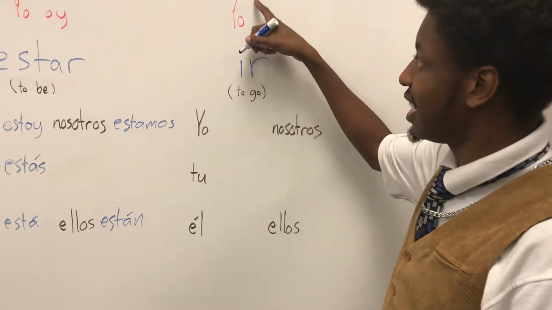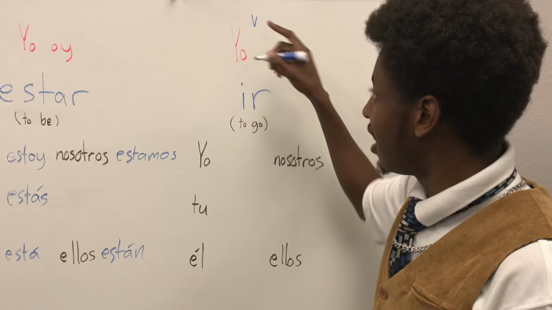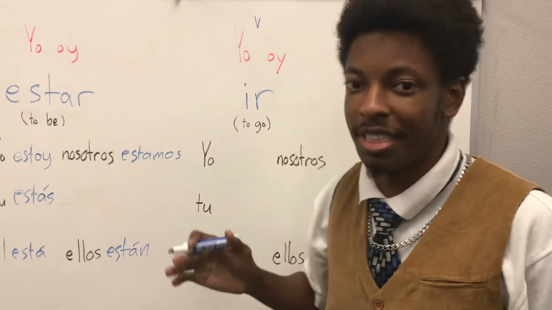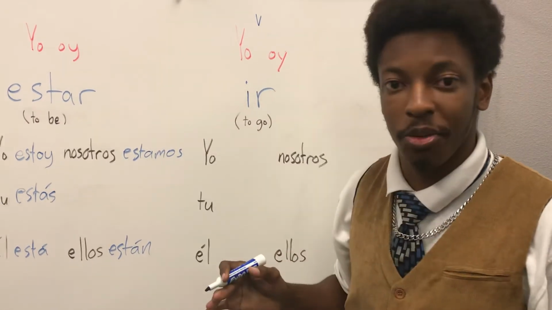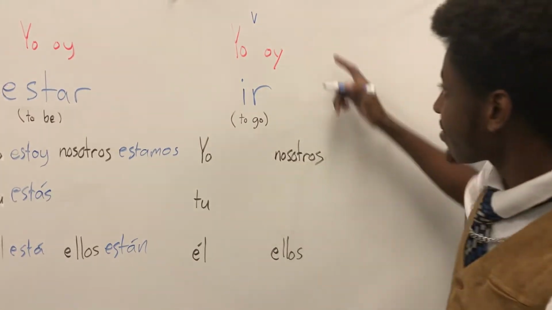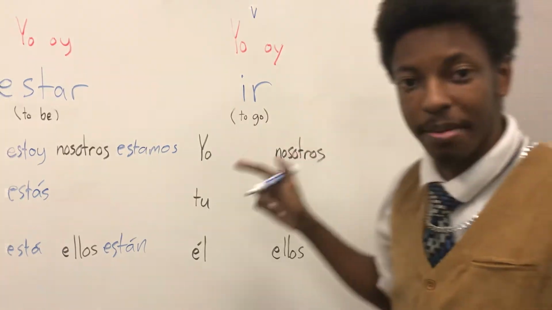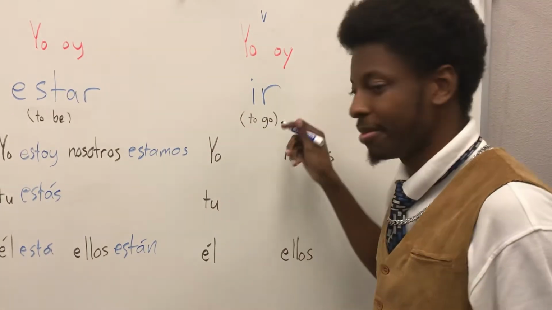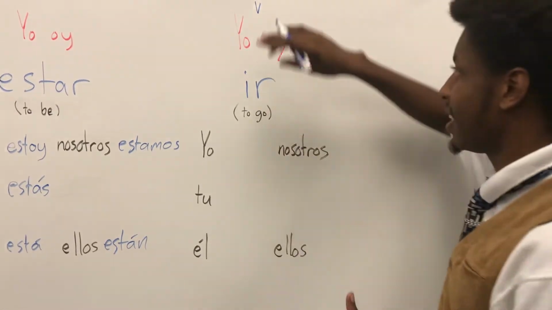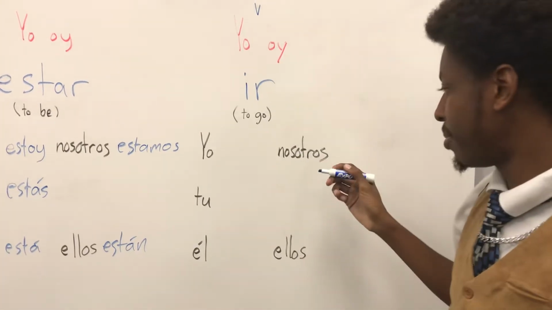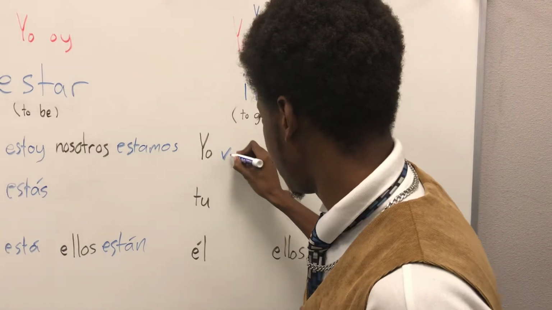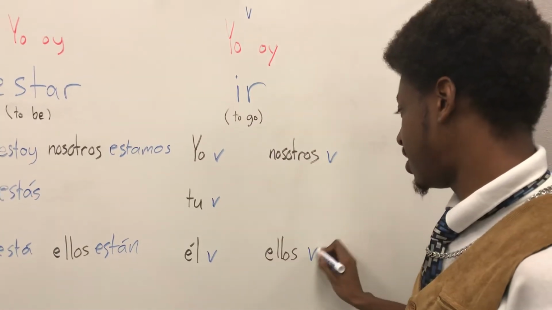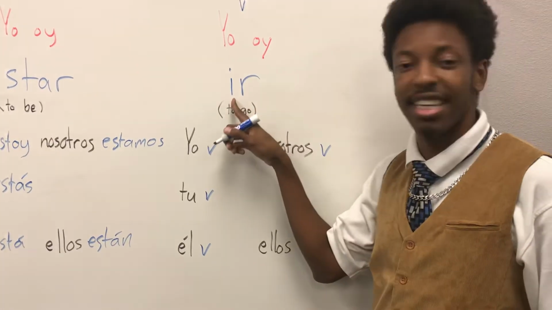Now, what's this? I have up here a little V right here. I don't know if you noticed that. If you did, maybe you're wondering what's that for? Well, V is going to be the stem. Crazy, right? But what happens if you take away the ending? IR. You have nothing. So you put a V there. So V is going to be our stem. So let's go ahead and write a V for each of these. V is the stem of the verb ir.